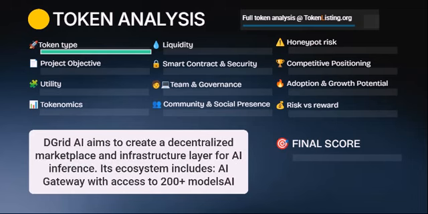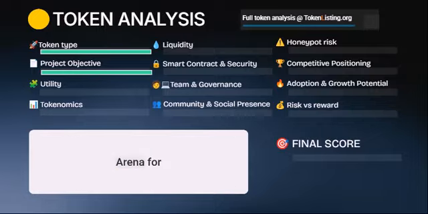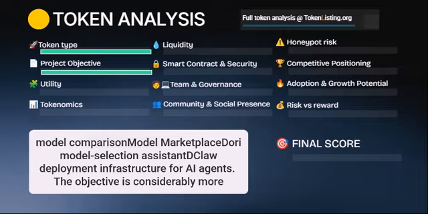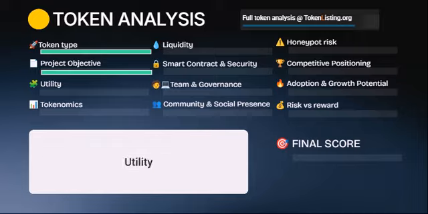Project objective: DGrid AI aims to create a decentralized marketplace, an infrastructure layer for AI inference. Its ecosystem includes an AI gateway with access to 200-plus models, an AI arena for model comparison, a model marketplace, a model selection assistant, DCLA, and deployment infrastructure for AI agents. The objective is considerably more substantial than simply attaching an AI narrative to a token.